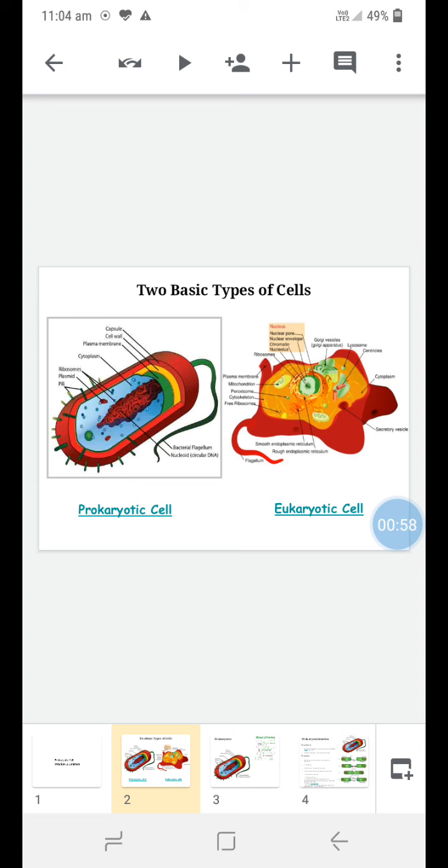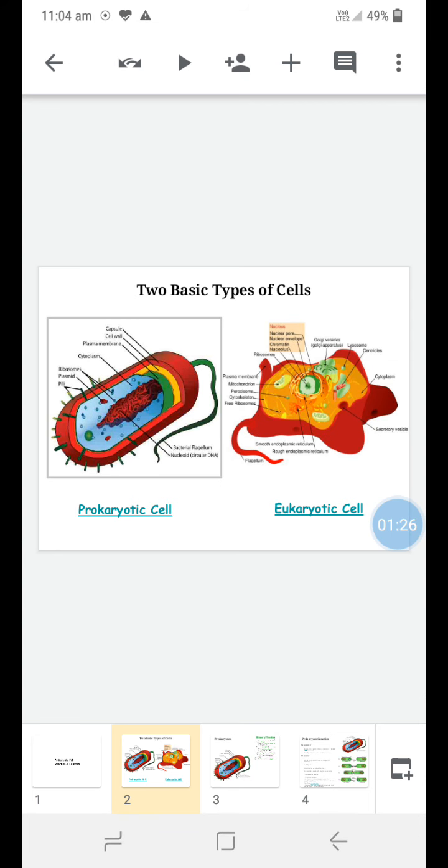Second, in the prokaryotic cell, the nuclear membrane is absent. In the eukaryotic cell, the nuclear membrane is present. Ribosomes are present in the prokaryotic cell, and in the eukaryotic cell also ribosomes are present. Then the next difference is that mitochondria and chloroplast, these two organelles, are absent in prokaryotic cells, but they are present in eukaryotic cells.